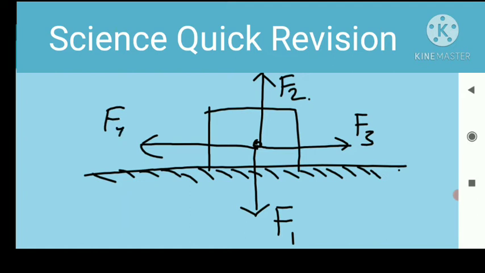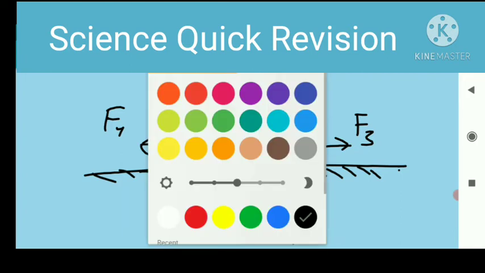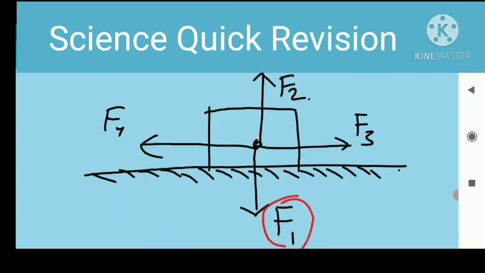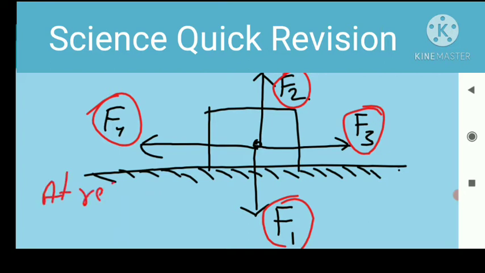So how many forces are working on this body? There are 4 forces: F1, F2, F3 and F4. There are 4 forces working on this body. Assume that this body is at rest. By at rest, I mean this body does not start moving.